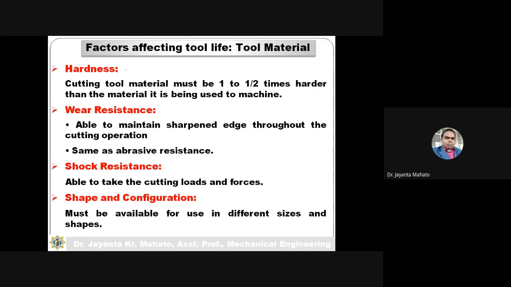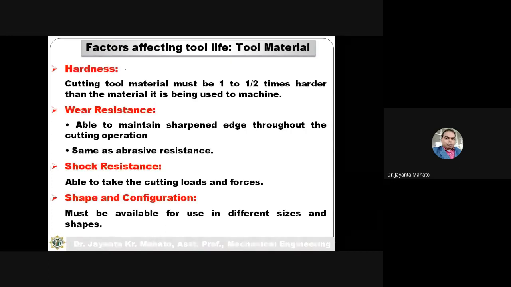So this tool material should be very shock resistant and also force resistant. Shape and configuration: the tool must be available for use in different sizes and shapes. Means if the cutting tool material is so hard that I cannot give it different shapes, I cannot give a different profile to the tool edge. So a product with a different profile cannot be machined.